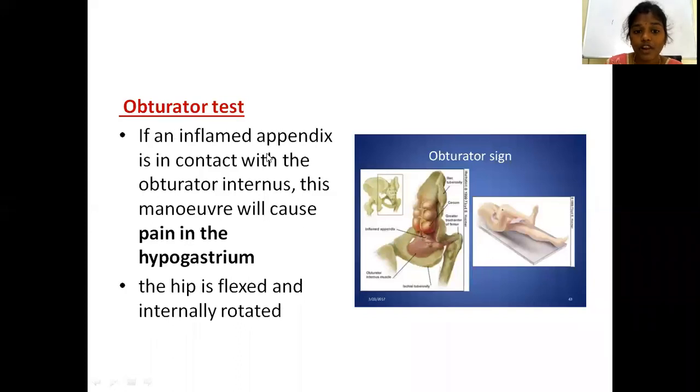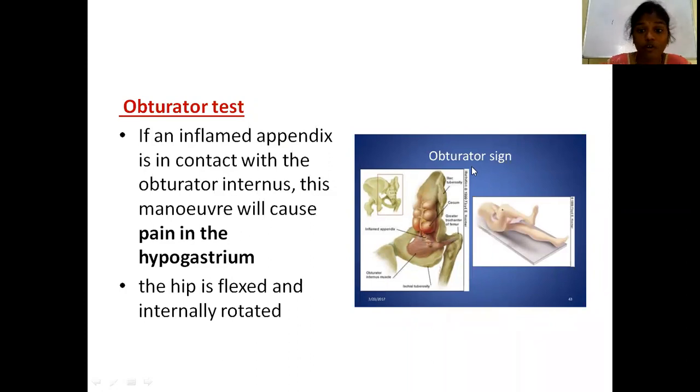Here, if the inflamed appendix is in contact with obturator internus, then this will cause pain in the hypogastrium. How do you elicit this? If you flex at the hip joint and internally rotate the hip, it will cause pain in the hypogastrium. That is obturator sign.